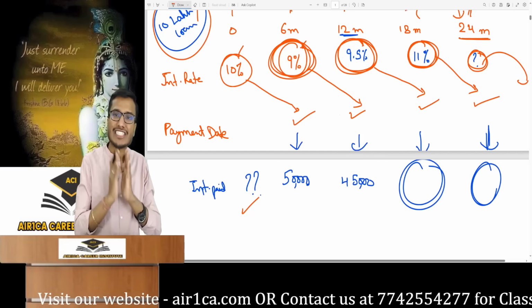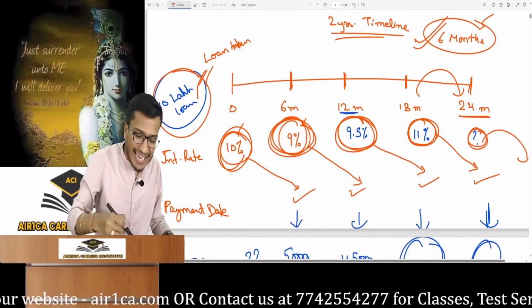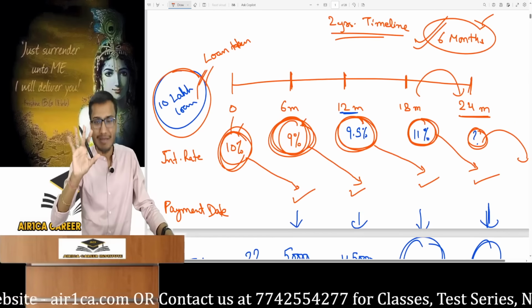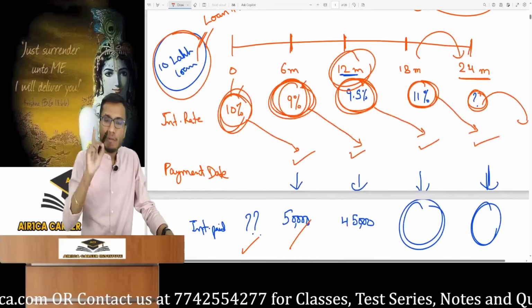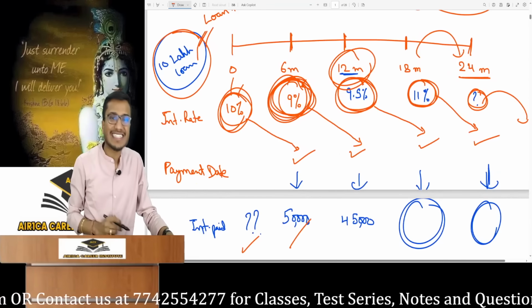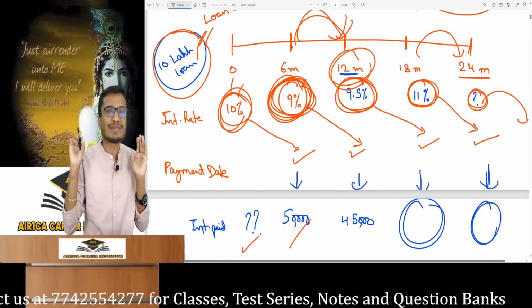When is the first interest to be paid? At the end of 6 months at 10%. So 10% of 10 lakh into 6 by 12 for 6 months will be the amount. When will the second interest be paid? At the 12th month end. At which rate? 9%, as that was the rate at the end of the 6th month, and interest for this period will be paid at this rate.